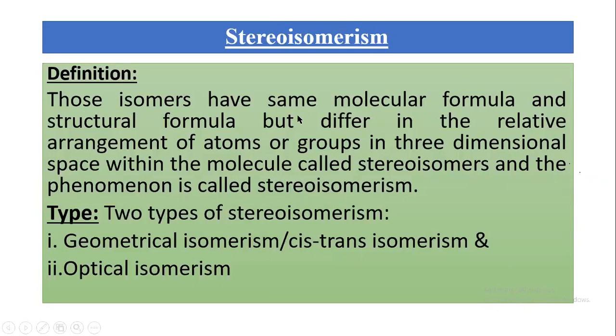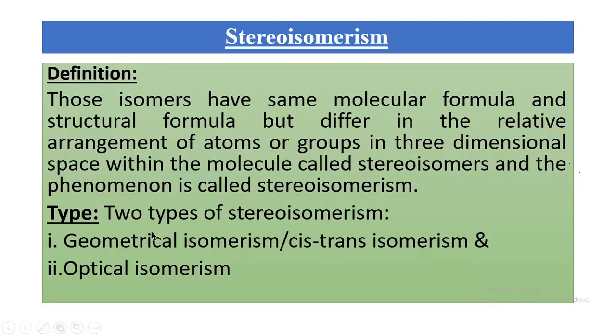Those isomers that have the same molecular formula and structural formula, but differ in the relative arrangement of the atoms or groups in three-dimensional space within the molecule, are called stereoisomers. And this phenomenon is called stereoisomerism.